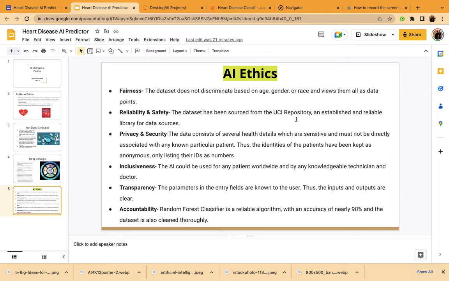Inclusiveness. The AI could be used for any patient worldwide and by any knowledgeable technician and doctor. Transparency. The parameters in the entry fields are known to the user. Thus, the inputs and outputs are clear. Accountability. Random forest classifier is a reliable algorithm with an accuracy of nearly 90% and the dataset is also cleaned thoroughly.